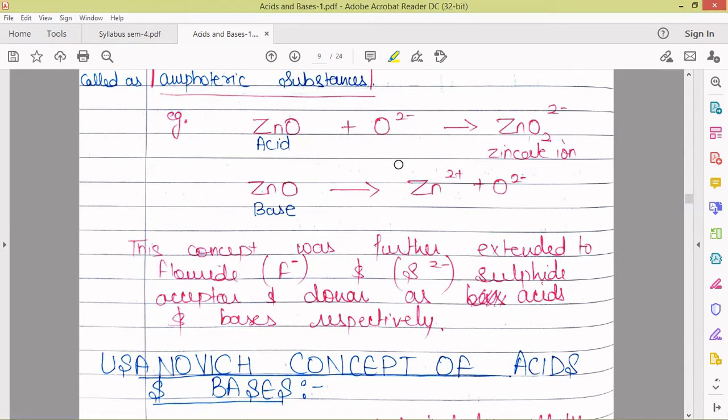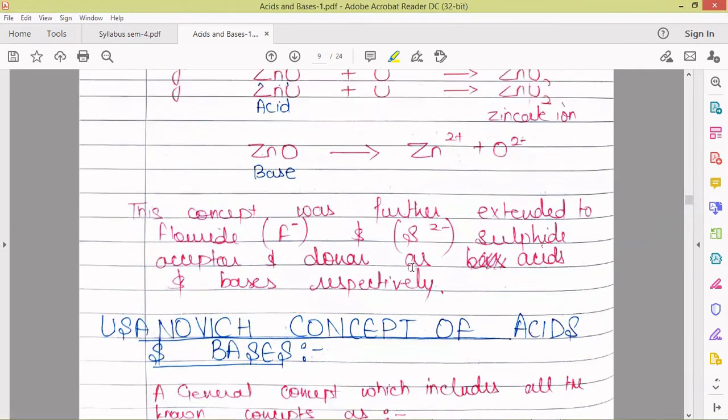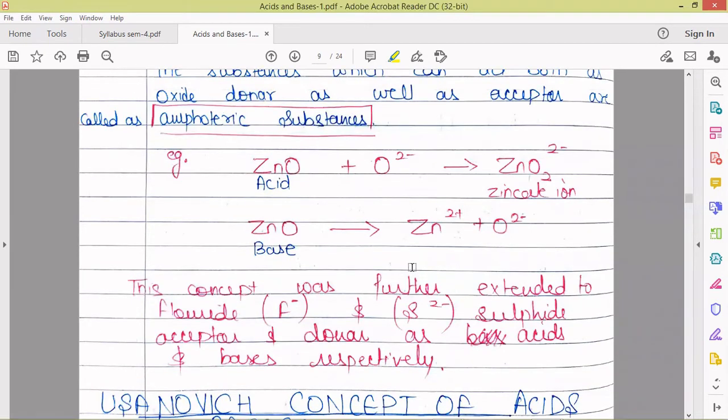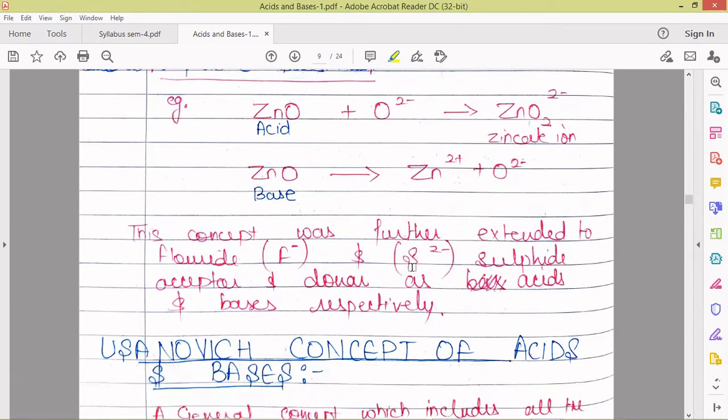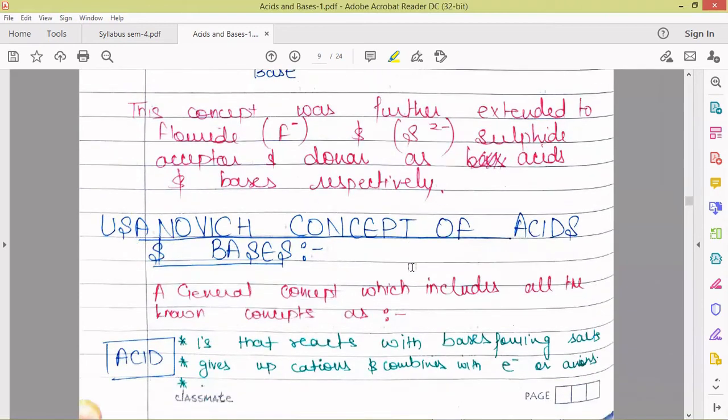Oxide donors are the bases, oxide acceptors are the acids, and further this was extended to fluoride donor, fluoride acceptor, sulfide donor. So we can define this concept as anion donors or anion acceptors. Anion donors are the bases and anion acceptors are the acids. So this was all about this concept.